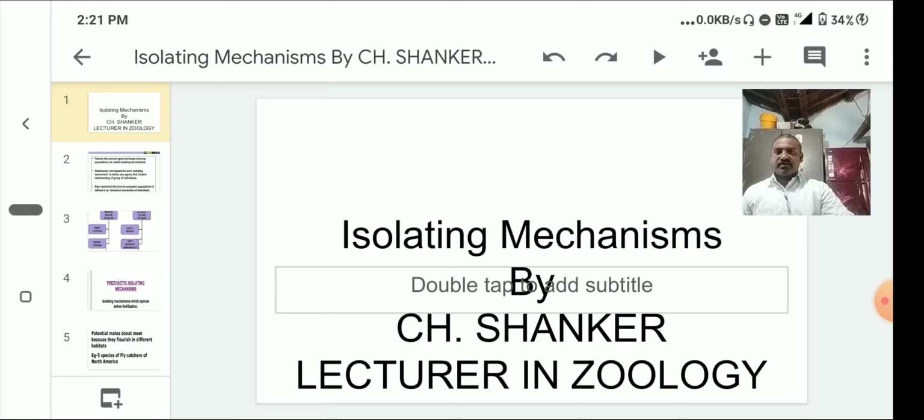In a species, subspecies are there; in subspecies, races and clines are there. So in those populations there is no mixing of genes because of this isolation. The term isolating mechanism was first coined by Dobzhansky in 1937. It plays a major role in the evolution of species.